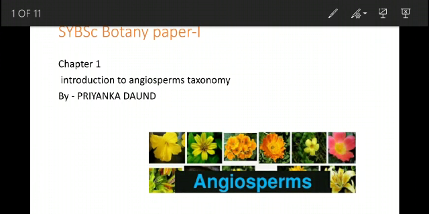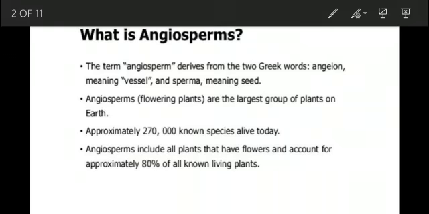SYBSc Botany, Paper 1, Chapter 1: Introduction to Angiosperm Taxonomy. First, to know angiosperm taxonomy, we have to know what angiosperms are. The term angiosperm derives from two Greek words: angion, meaning vessel, and sperma, meaning seed. So seed-bearing plants means angiosperms.